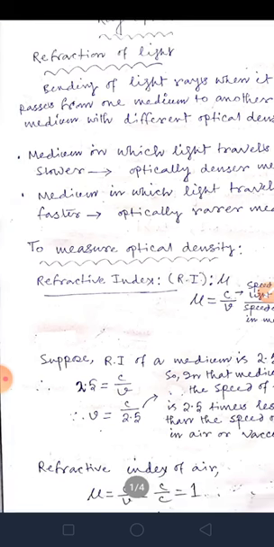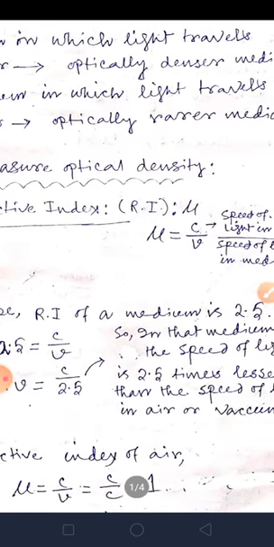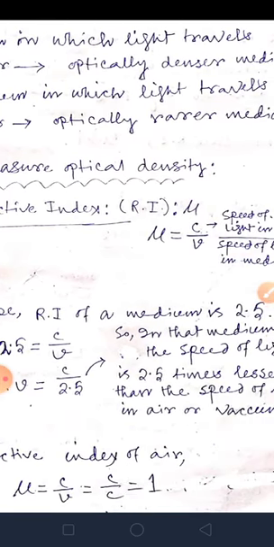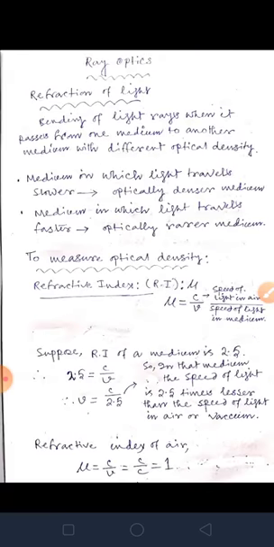Refractive index in air, how to find? You know mu is equal to c by v. So c is speed of light in vacuum or air and v is speed of light in medium, but now I am asking for air. So that is also c. So c by c is 1. So refractive index of air is 1.